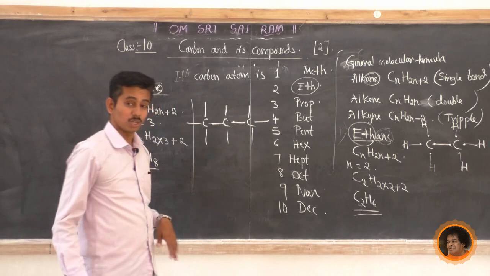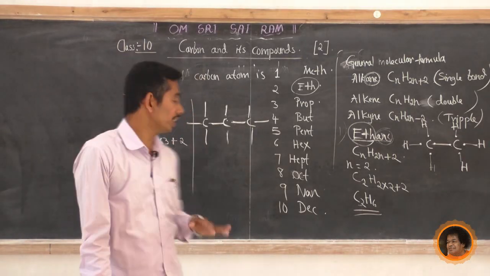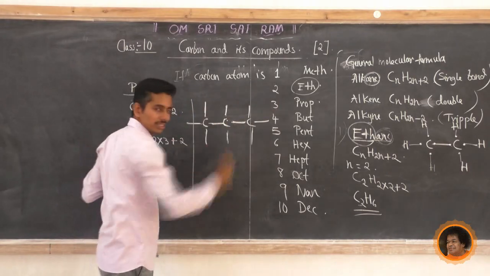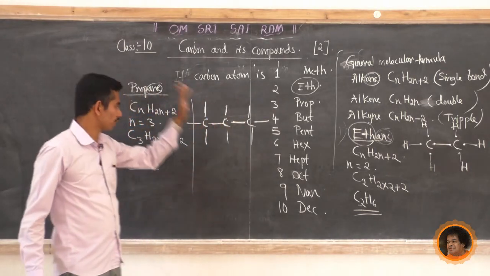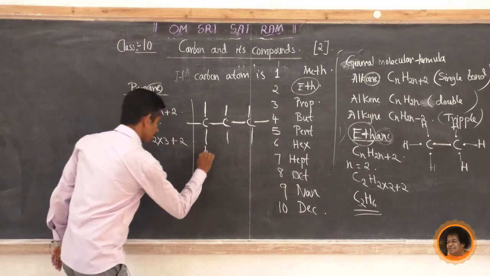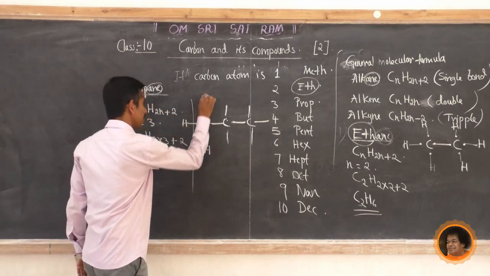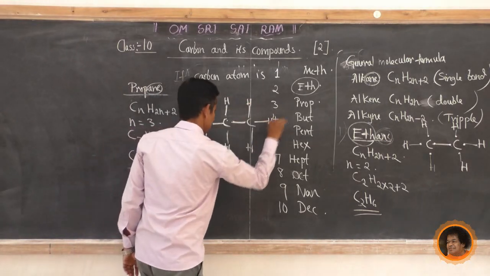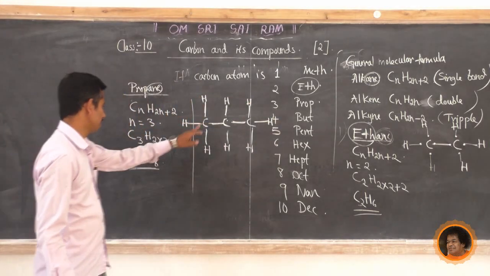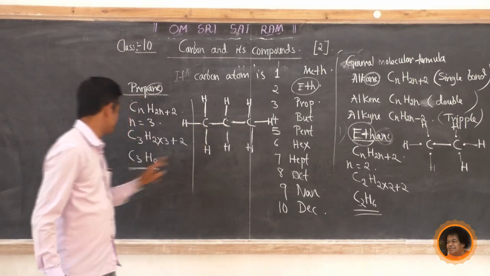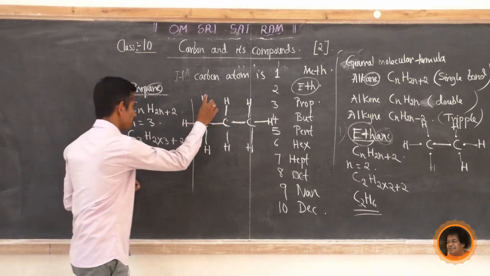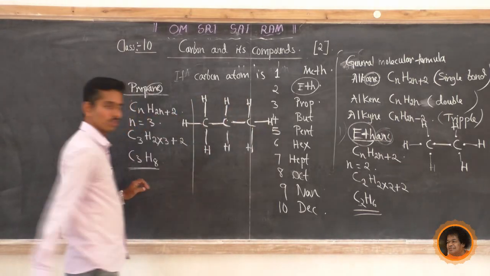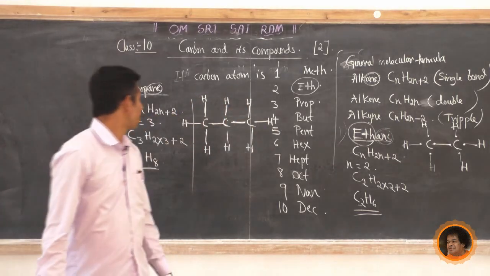These lines refer to covalent bonds. It is not a line, it is actually a covalent bond. So 1, 2, 3, 4. Just write down 4 lines for each carbon. Write down hydrogen for each remaining line. Now count the carbon. 1, 2, 3. Yes, C3. Count the hydrogen. 1, 2, 3, 4, 5, 6, 7, 8. So this is the structural formula for propane.